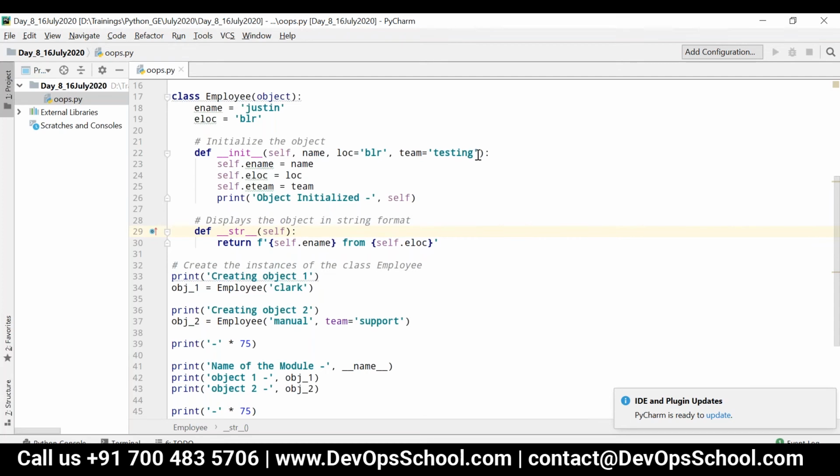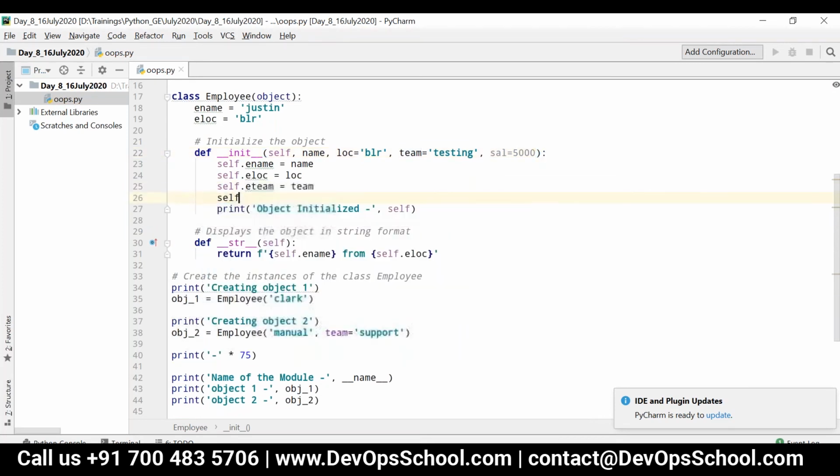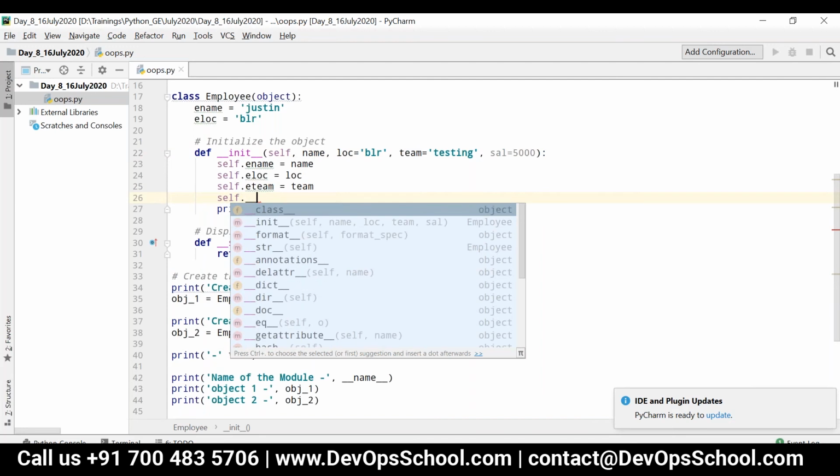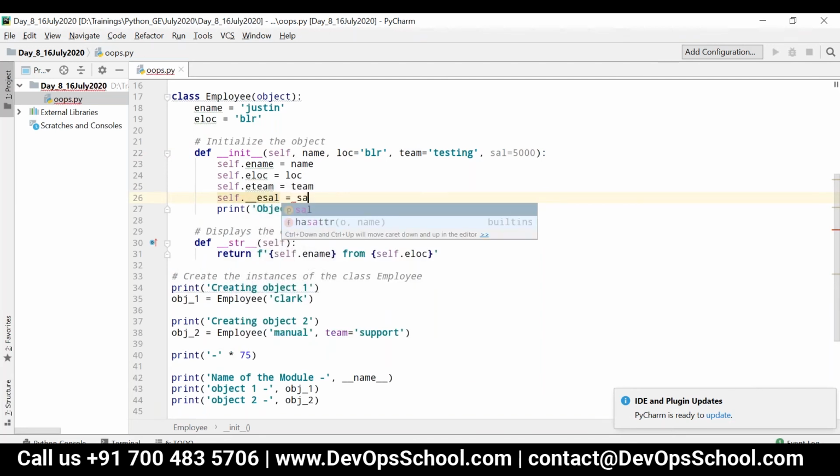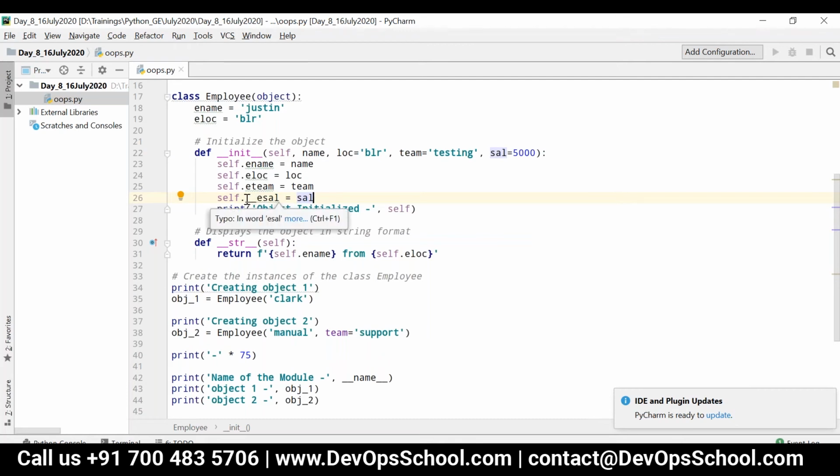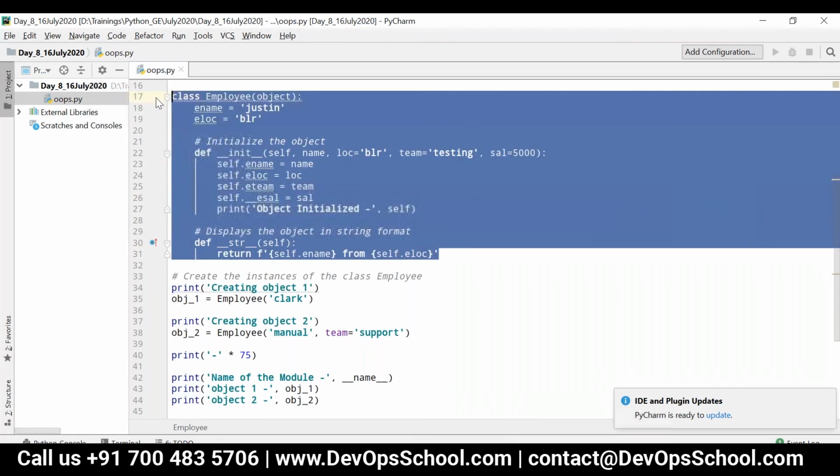For that, I'm going to define one more variable called sal is equal to 5,000, and then I can write self dot underscore underscore esal is equal to sal. If you prefix the variable name with a double underscore, that variable is considered private, and it can be accessed only within the class, not outside the class.